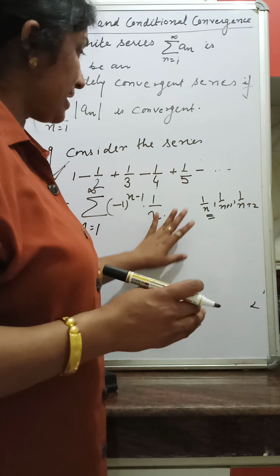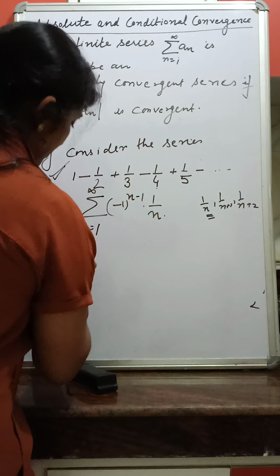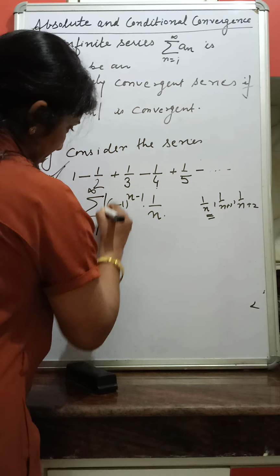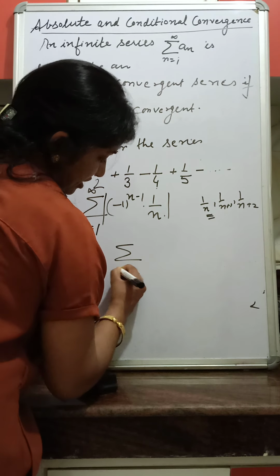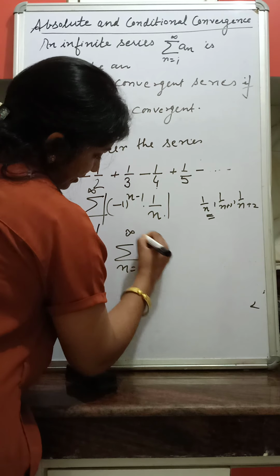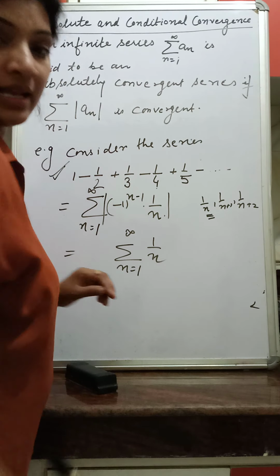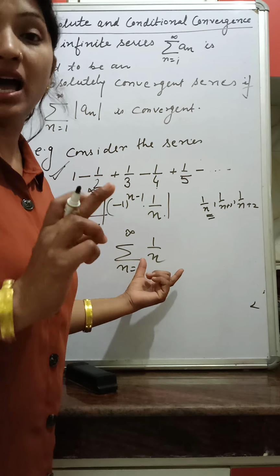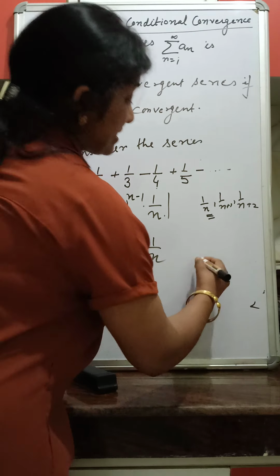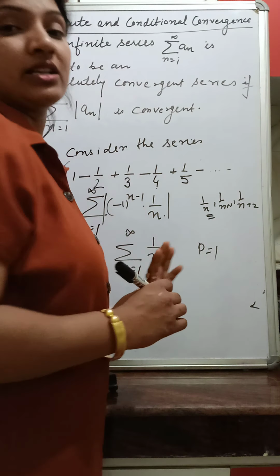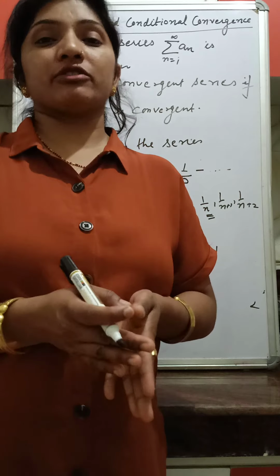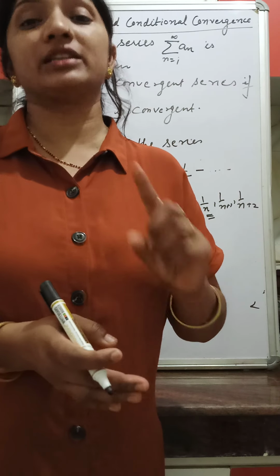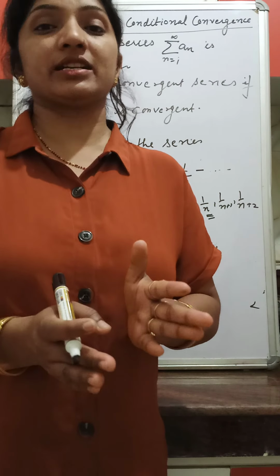But if we take the modulus, what is the modulus? If we take the modulus of the terms of this series, it will be summation n varies from 1 to infinity 1 by n. And by the p test, the hyperharmonic series with p equal to 1 is divergent. So this series is convergent, but if we take the modulus of the terms of this series, it is divergent.